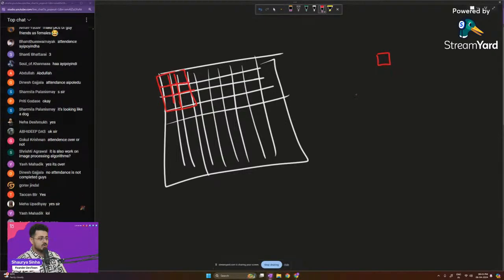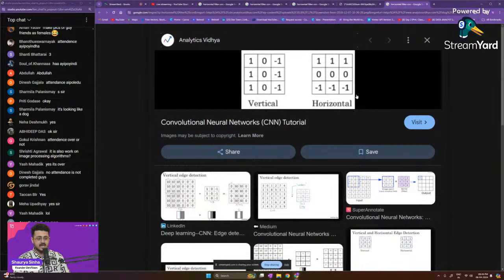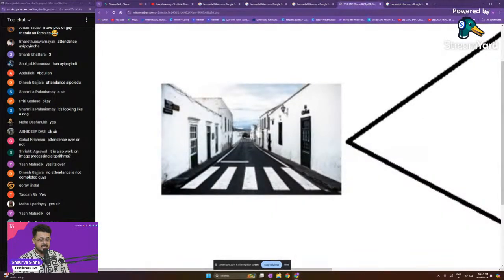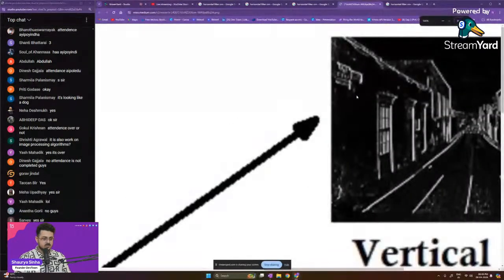Then you will move this filter to the next place. So now it will come right over here. Again, it will do matrix multiplication on top of this set of pixels. If it finds something, it will add it up right over there, and so on and so forth. So continuously you will be shifting this filter all across the image to get a new image that will look something like this.